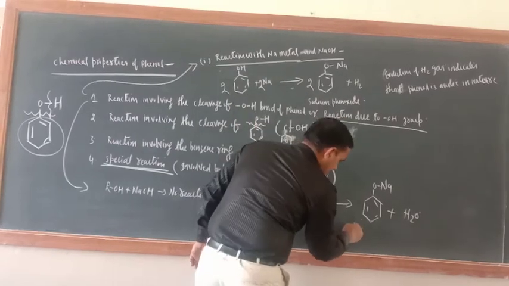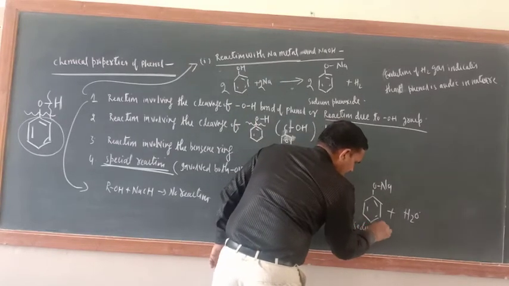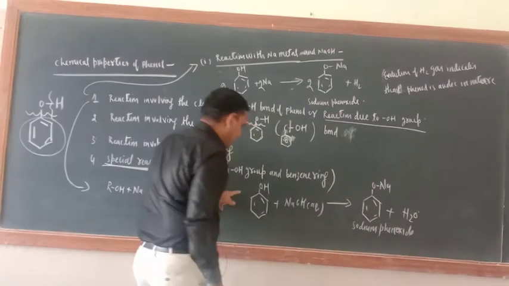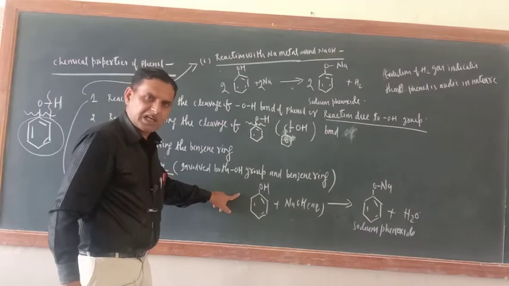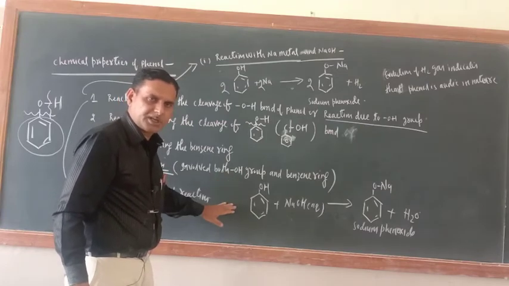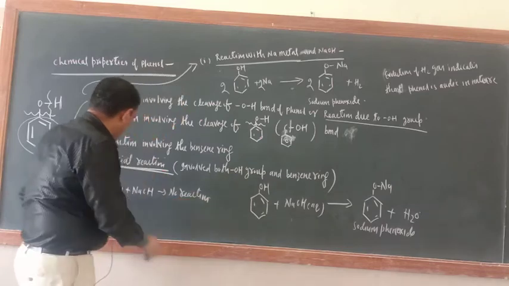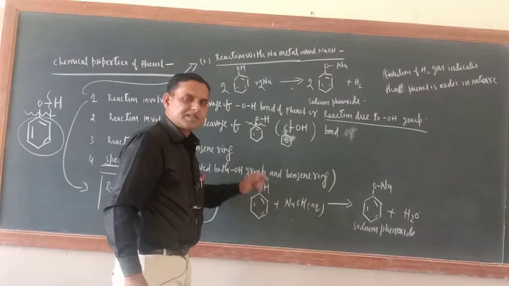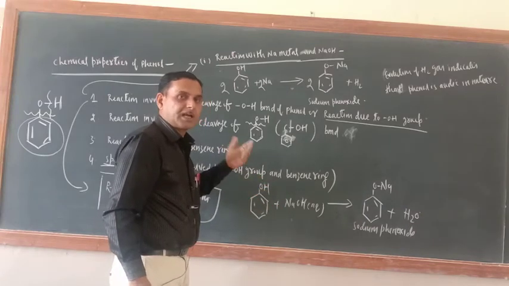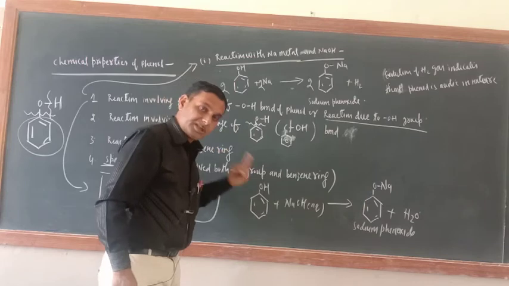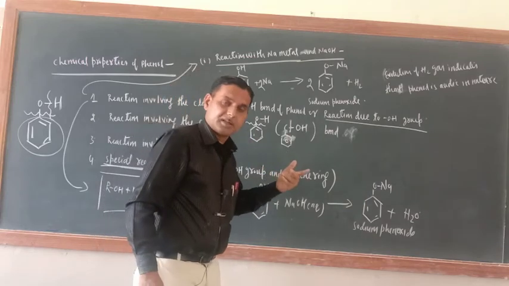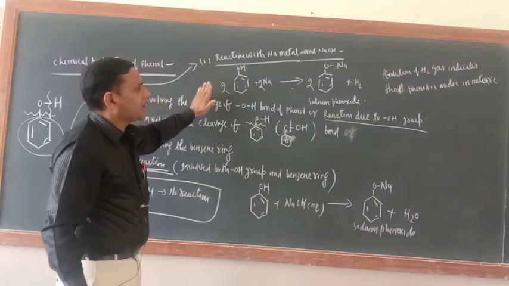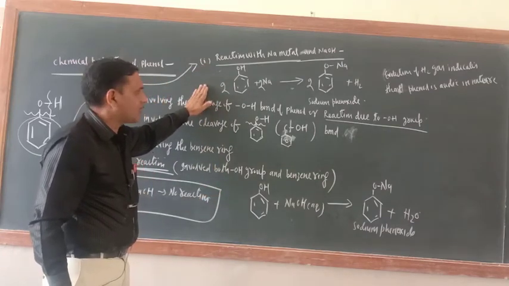H2O. Again, sodium phenoxide you have got, sodium phenoxide. So this reaction indicates that alcohol is also acidic in nature, phenol is also acidic in nature, but alcohol was not reacting with NaOH, but phenol is reacting. It means phenol is a better acid than alcohol, okay. This is an indication, and I will prove why, don't worry. So this reaction indicates that phenol is also acidic in nature.